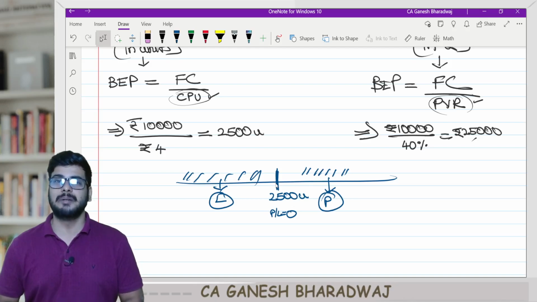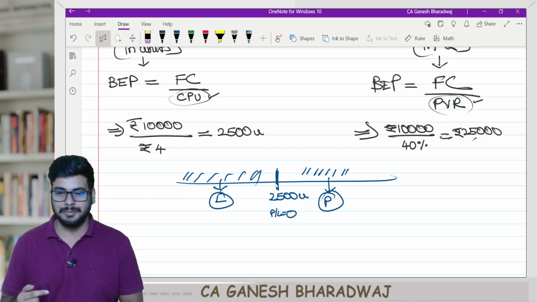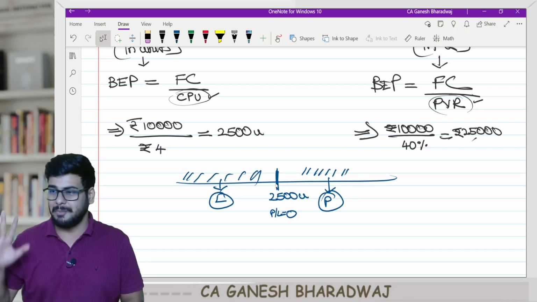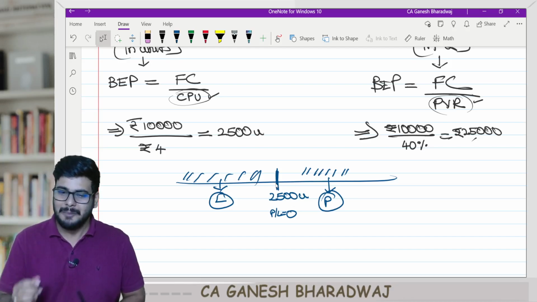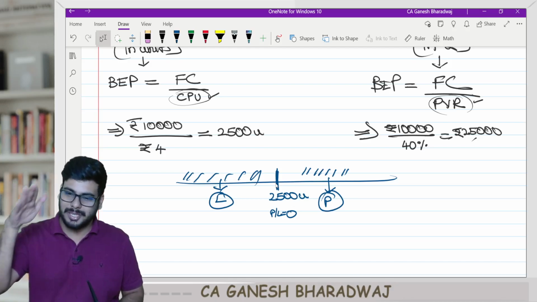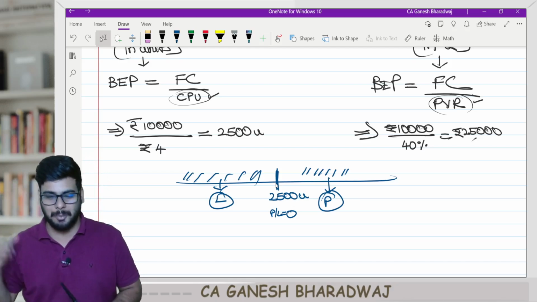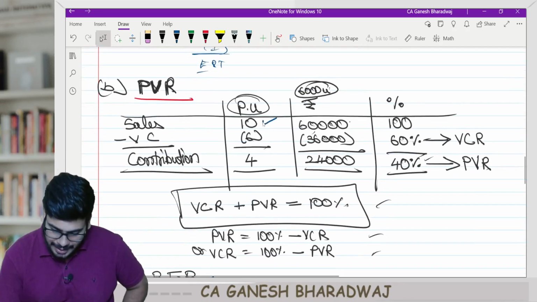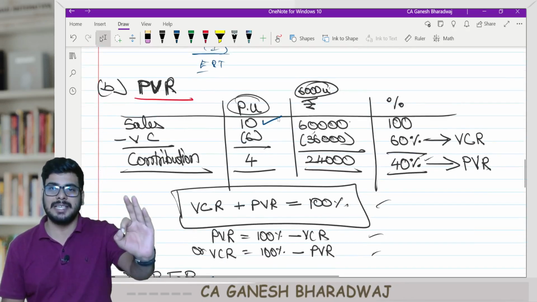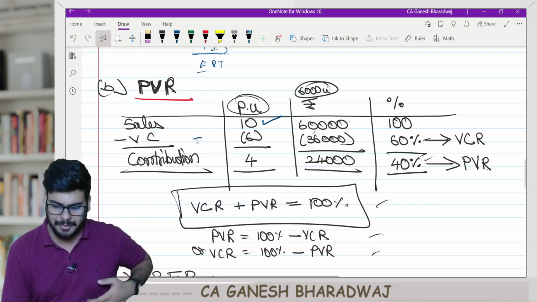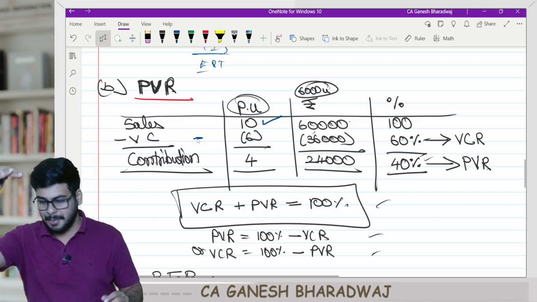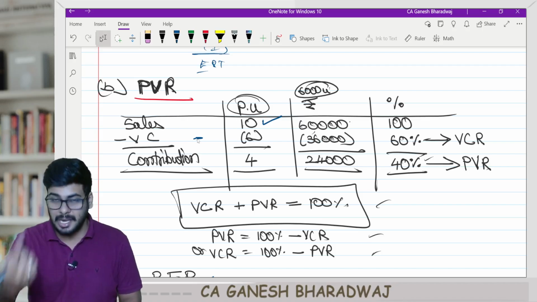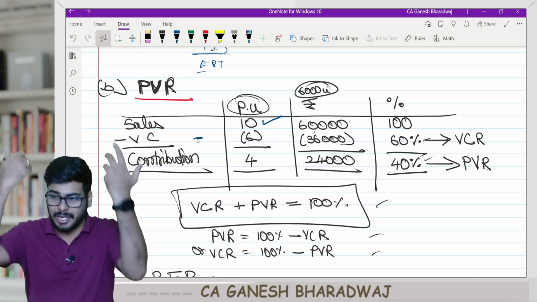And remember, every time I sell a unit, it is enough if my sale price is more than my variable cost. Don't try to recover your fixed cost from each unit, because the contribution will go towards recovery of fixed cost and then towards earning profit. So when businessmen are trying to fix the selling price, the minimum should be variable cost. The selling price cannot go below variable cost. If it goes below variable cost, then every time you sell, you are making a negative profit, and you can never break even at all.